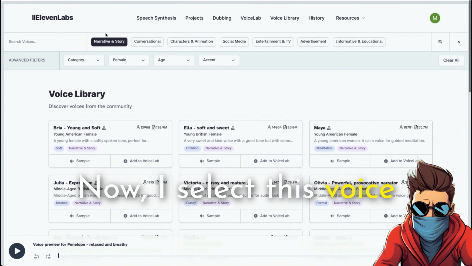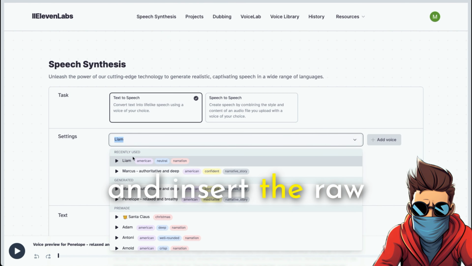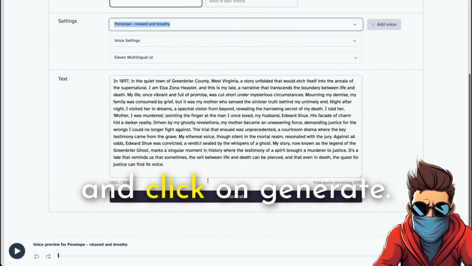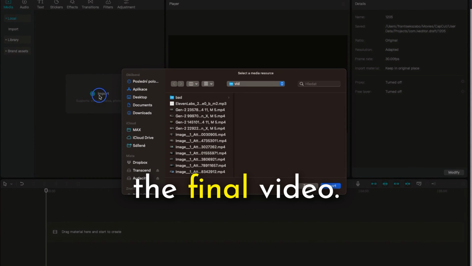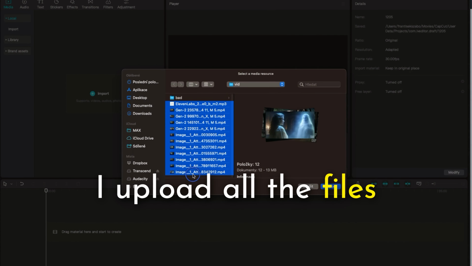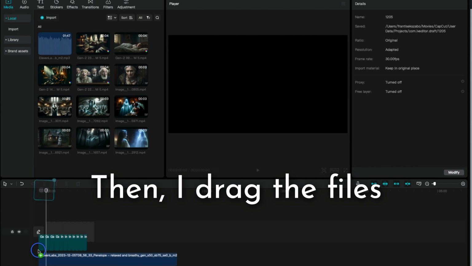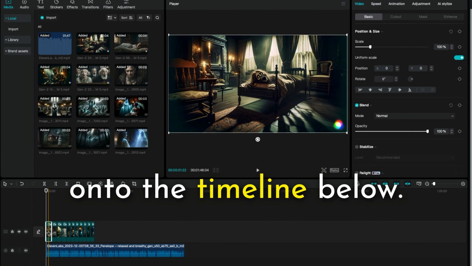Now, I select this voice in the settings section, insert the raw script into the text field and click on Generate. Creating video with CapCut. Now, I'll create the final video. I upload all the files using the Import button. Then, I drag the files onto the timeline below.